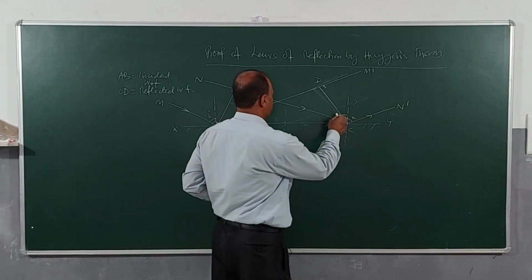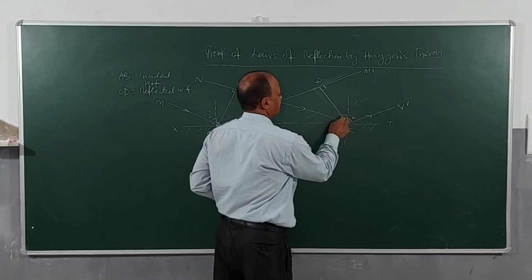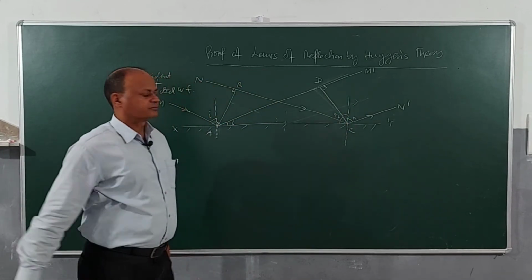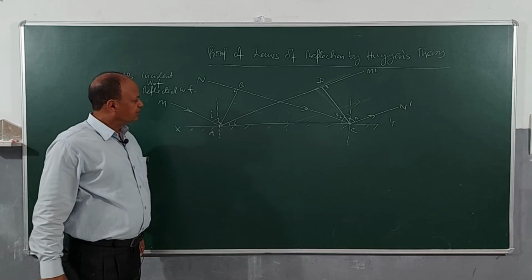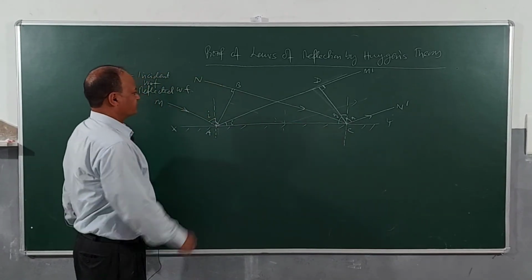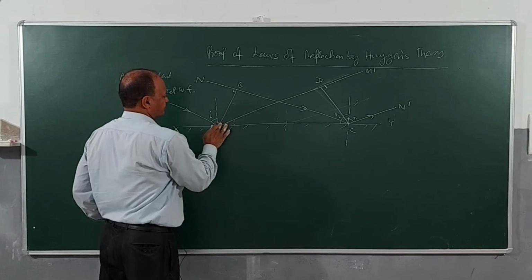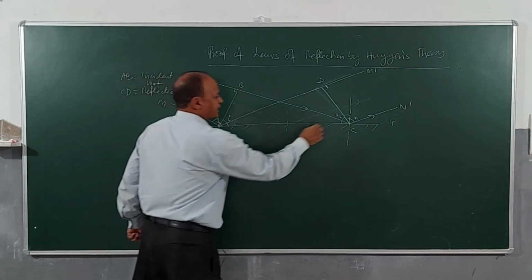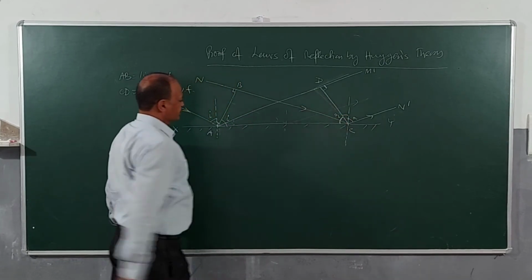So automatically this angle will be how much here? r. Clear? This angle is i and this angle is how much here? r. Isn't it? Clear?